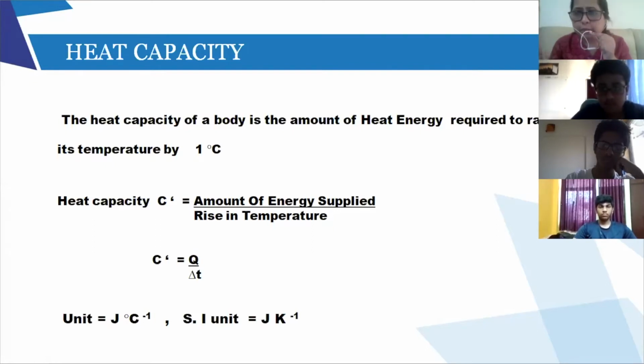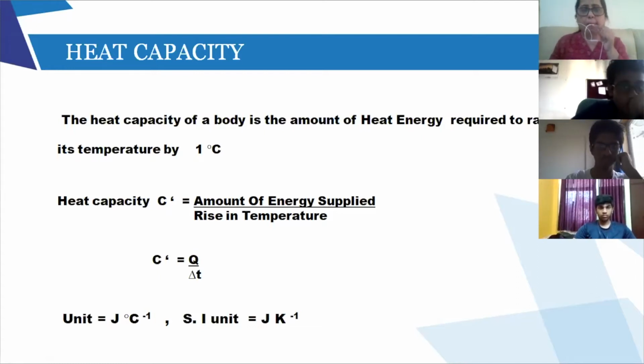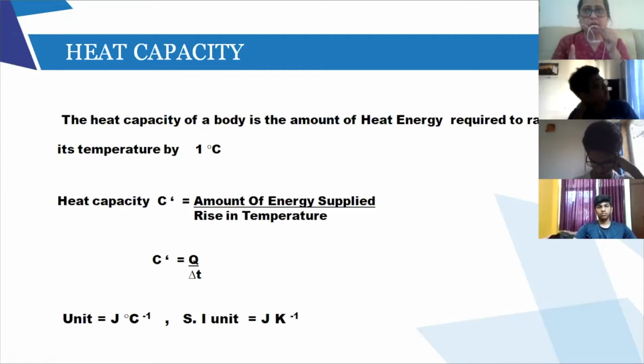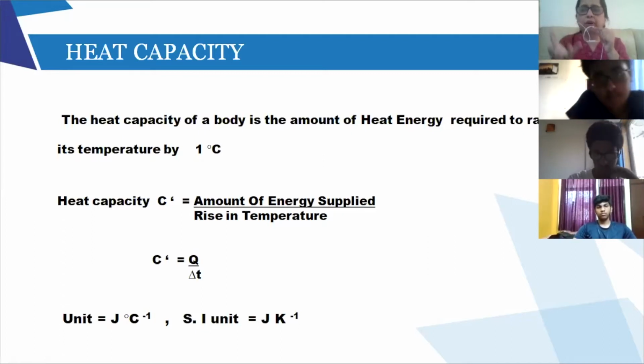There is no unit mass given. Because there is no unit mass given, this cannot be constant for a given substance. It goes on changing depending upon how much mass of the substance I am taking. But in case of specific heat capacity, I have given unit mass, so you have to divide by mass. So it will always remain constant.